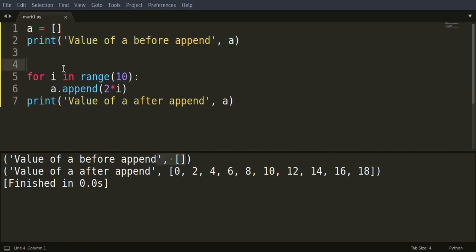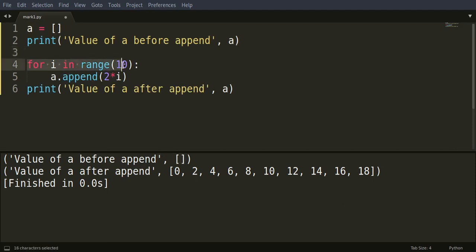Then we used a for loop to cycle through the digits, so it will go from 0 and then it will multiply the value by 2. So it first added 0, then in the next loop it went from 1, then 1 times 2 is 2, 4, 6, 8, 12, and this is how you can get a set of even numbers. You could try 11, I don't know, you'll get up till 20. That means it's going till 22, but you wouldn't get that 22 because of the iteration. It starts from 0. You could do a lot more things. You can go for odd numbers, and then you get 1, 3, 5, 7, and so on. The append function is really useful.